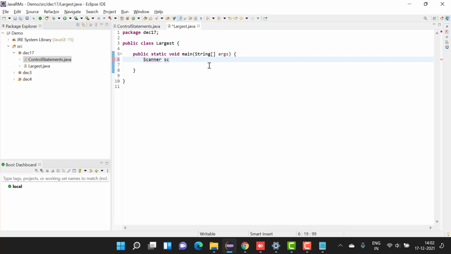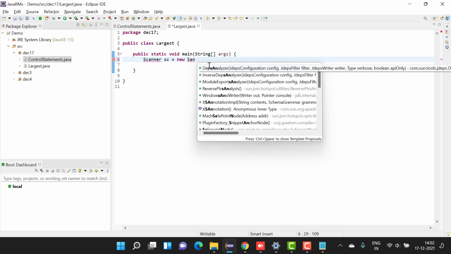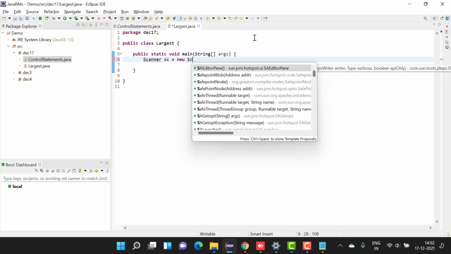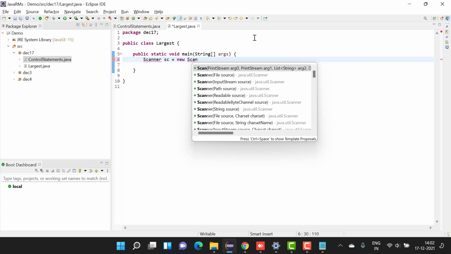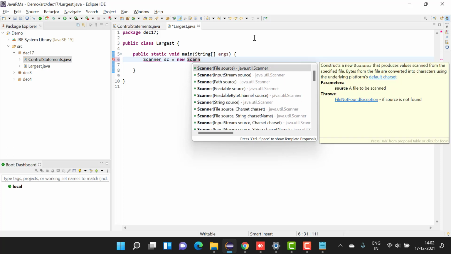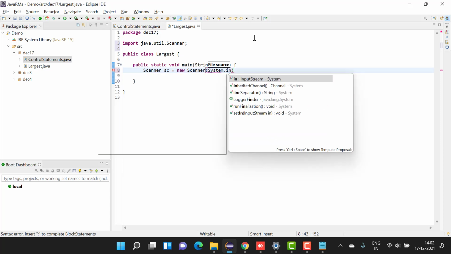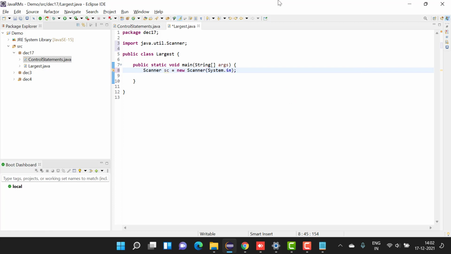And I'm creating an object for scanner, sc, which is equal to new Scanner, System.in. I'm telling it this is for the input system. So for taking the input from the system, I'm using the scanner.